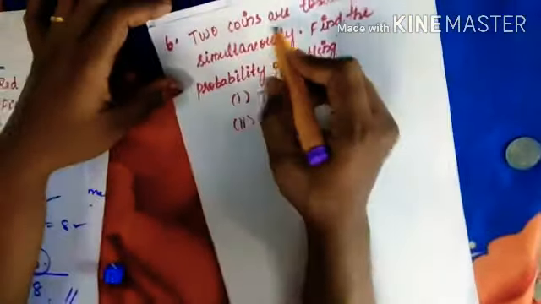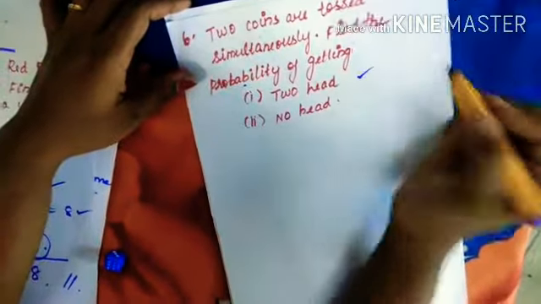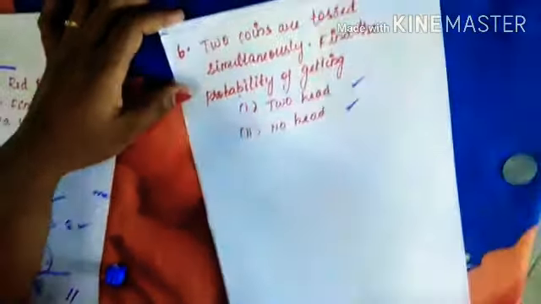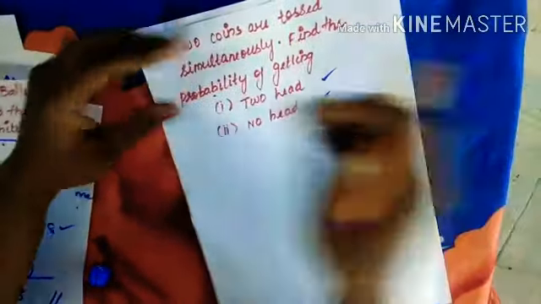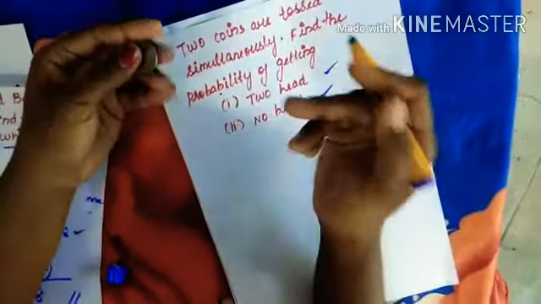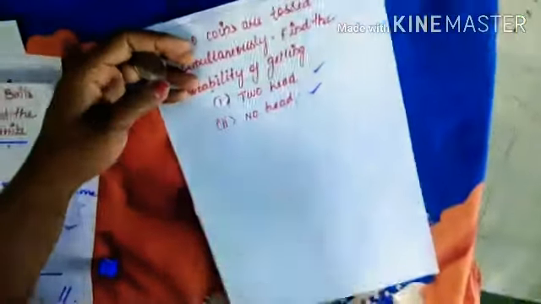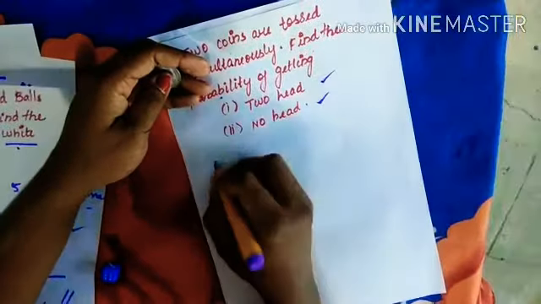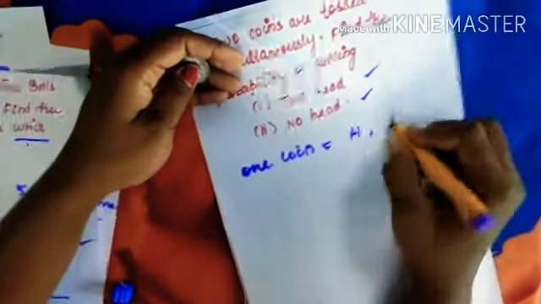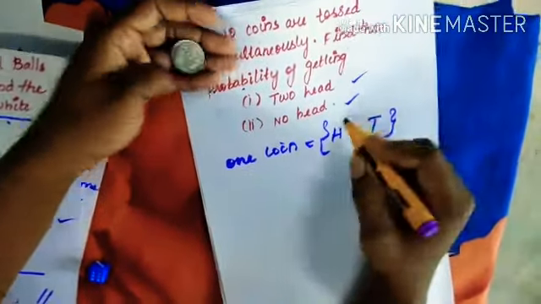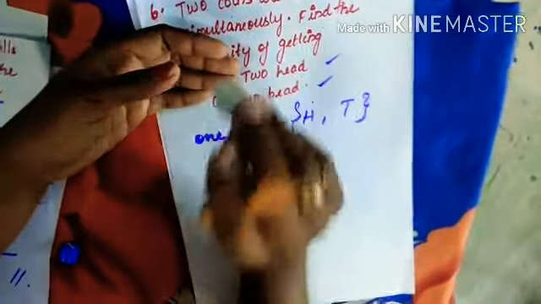Okay. 2 coins are tossed simultaneously. Find the probability of getting 2 heads and no head. So 2 coins are tossed simultaneously. Suppose only 1 coin is tossed, how many sample spaces will we have? 1 coin tossed, you will have 1 head, 1 tail. Correct, children? If you toss a coin, you can get either a head or a tail.